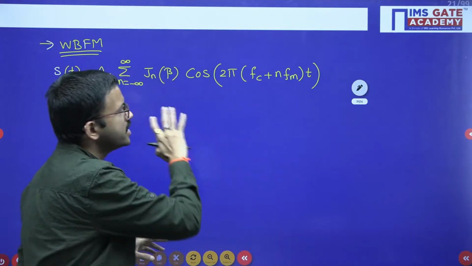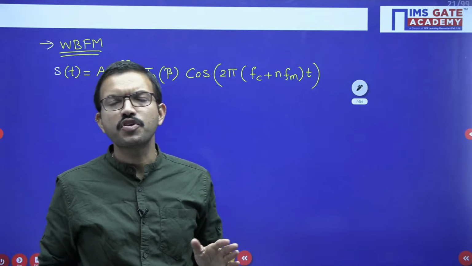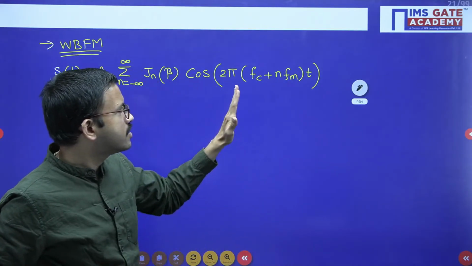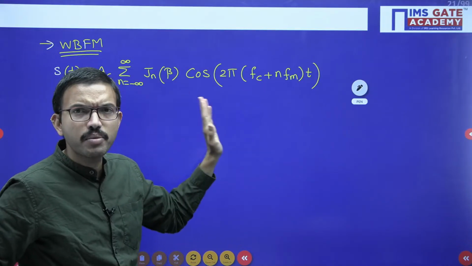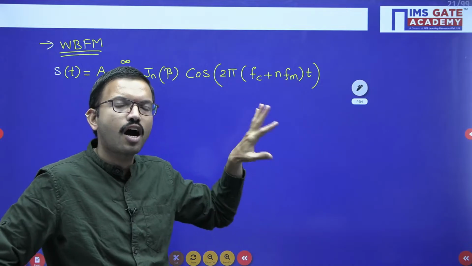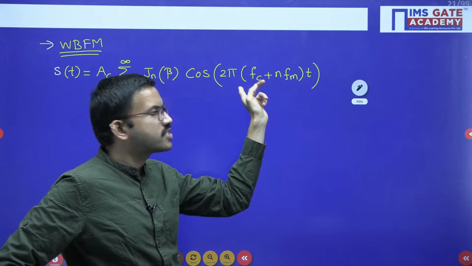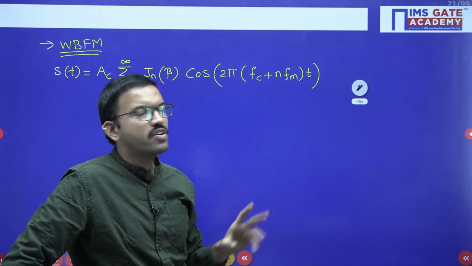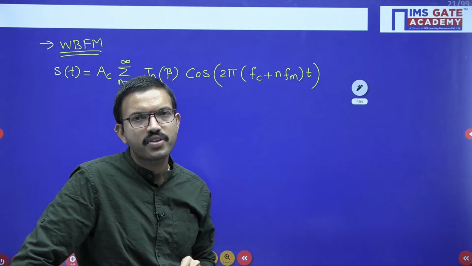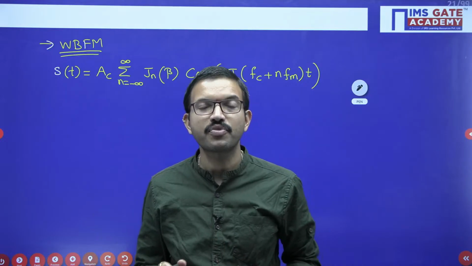Theoretically, when you draw the spectrum, the minimum frequency is fc minus infinity times fm, almost minus infinity, and the other is fc plus infinity times fm, almost plus infinity. So the spectrum exists from minus infinity to plus infinity, theoretically.